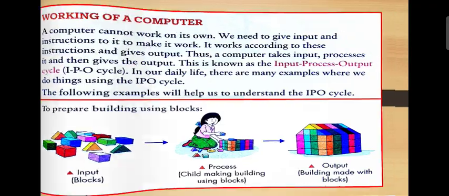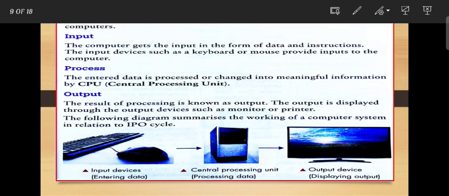Next is how the computer works. That means the input, process, and output cycle. First is input. The computer gets the input in the form of data and instruction. That means we give instruction to the computer. This is mainly data and instruction. Next is the input device, such as keyboard and mouse, which provide input to the computer. That means keyboard and mouse are the input devices. We give instruction by using the keyboard and mouse.